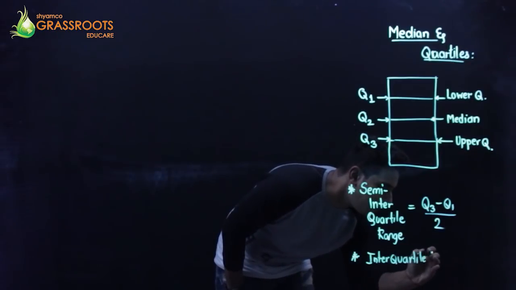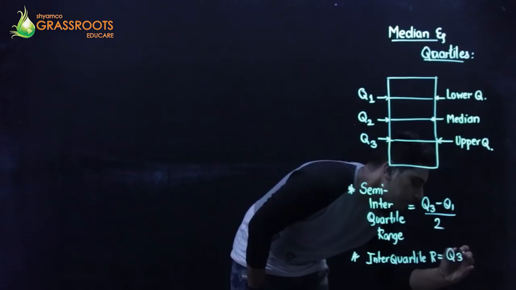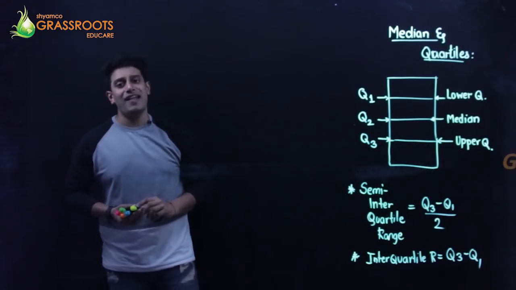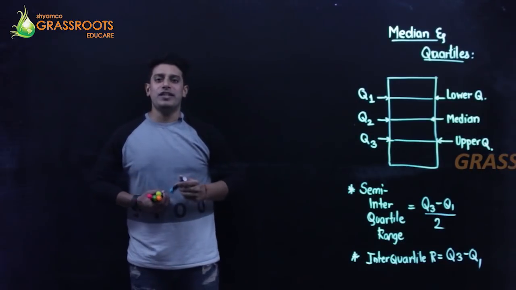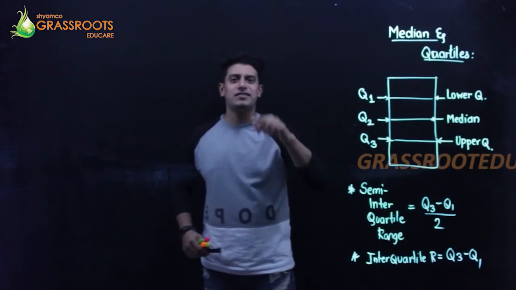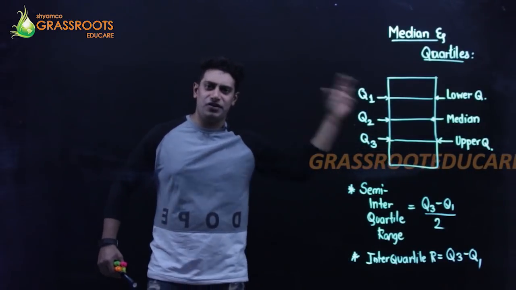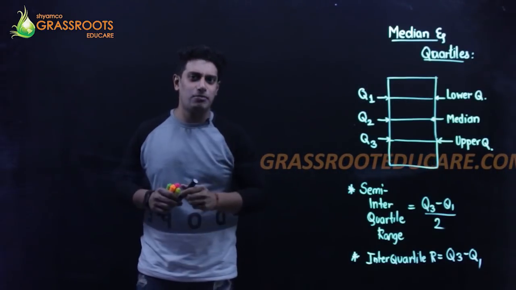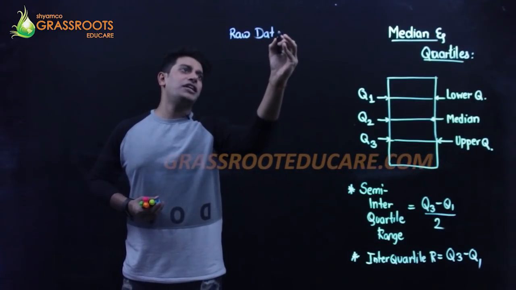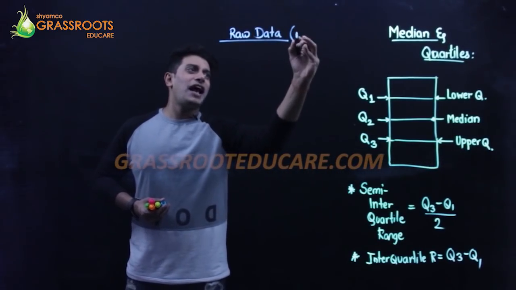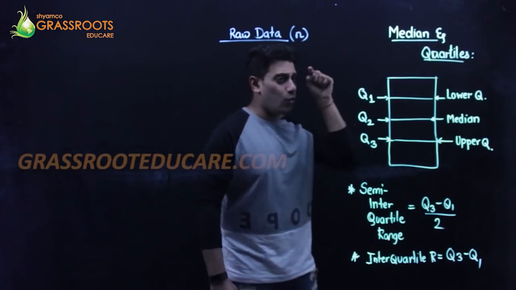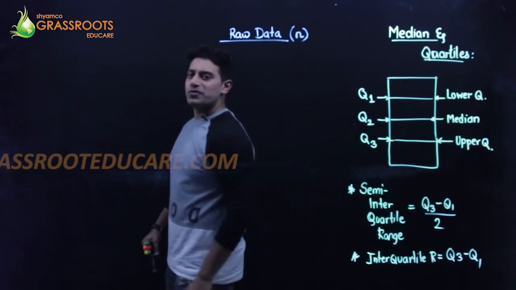Now we have many formulae in order to find the quartiles and the median. First, starting with raw data. Whenever a question is based on raw data, that means when values of X are given, discrete data, only X is mentioned. So I'm writing down the heading for raw data, where n is the number of observations, small n, please. We count. Those are the number of observations.